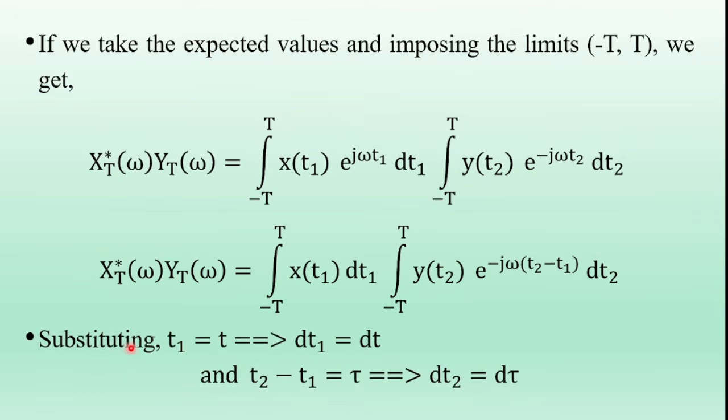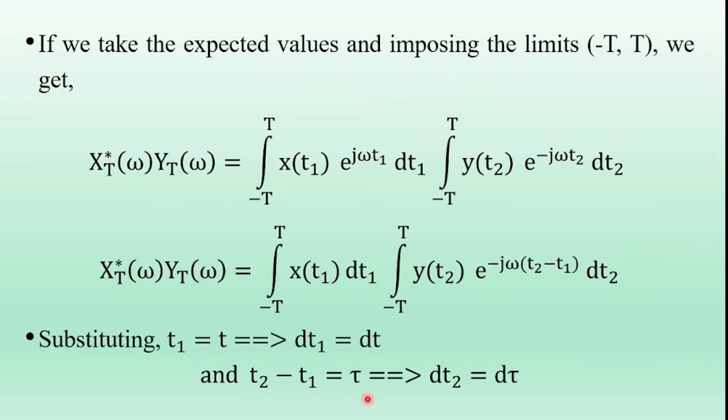So let us consider in this equation substituting small t1 is equal to t and t2 minus t1 is equal to tau. So on the RHS of this equation, the t1 ranges are minus capital T to plus capital T, and the t2 ranges are minus capital T to plus capital T. Now here we are considering small t1 is equal to t and t2 minus t1 is equal to tau.